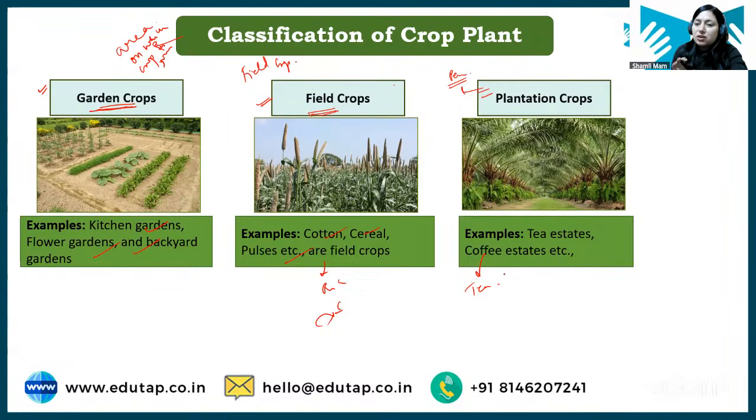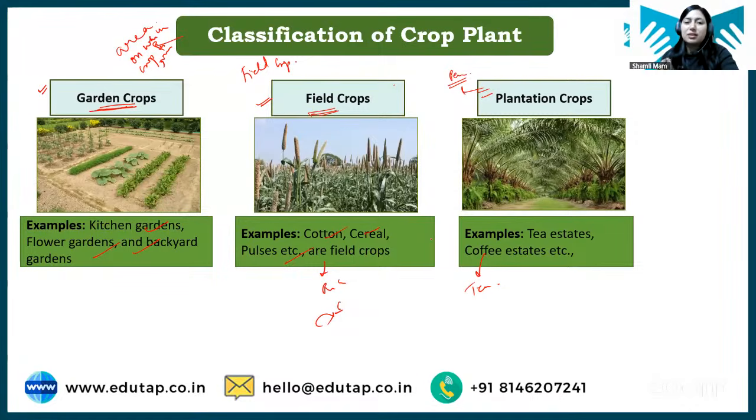So plantation crops are basically the perennial crops. So your tea garden, coffee garden, and coconut, right? And rubber, these are your plantation crops. Clear? And students, these plantation crops are not taken home for consumption. They are rather taken to the industry for further processing so that they can be converted into useful products which can be consumed by people, right?